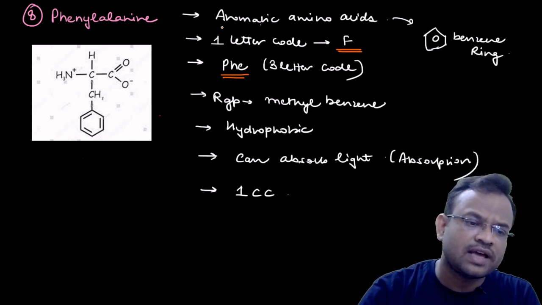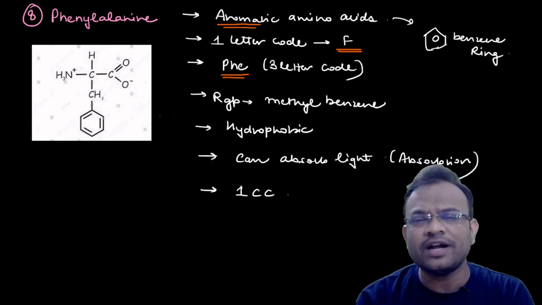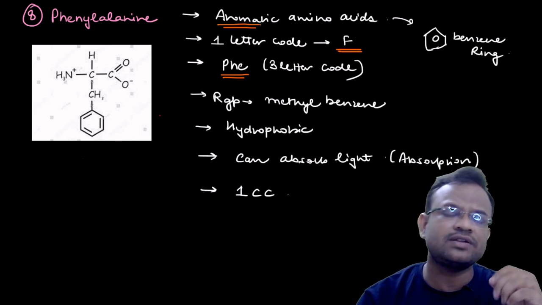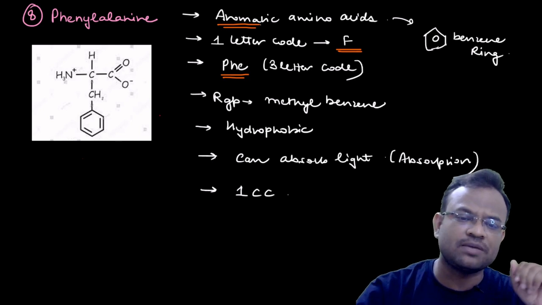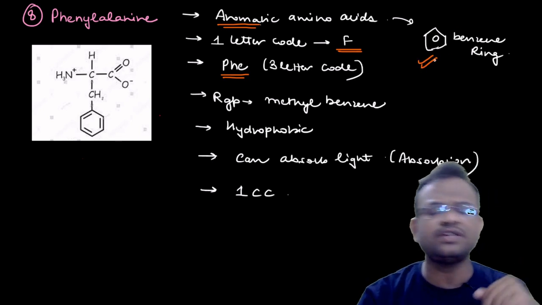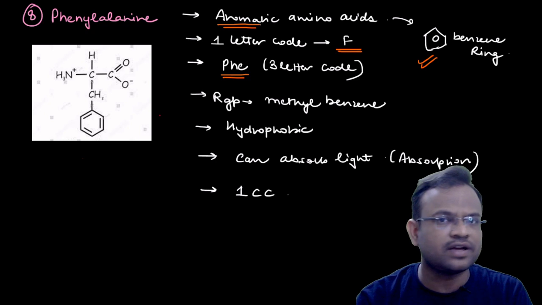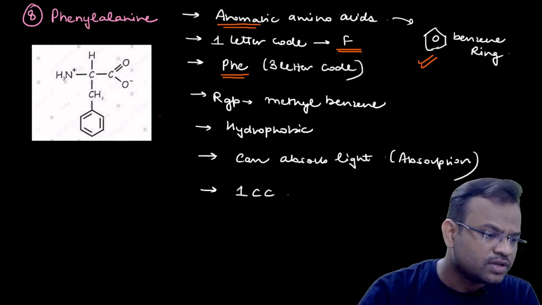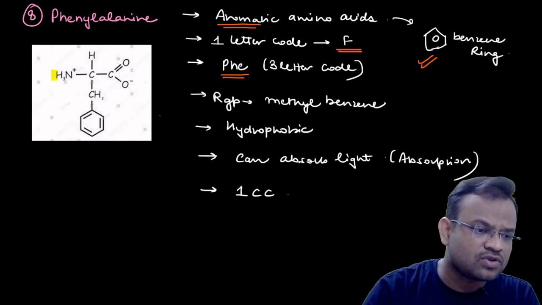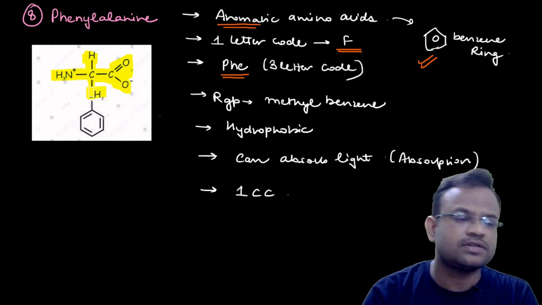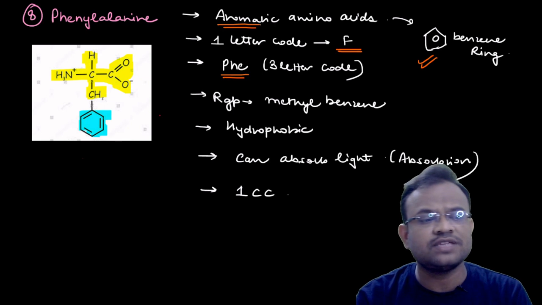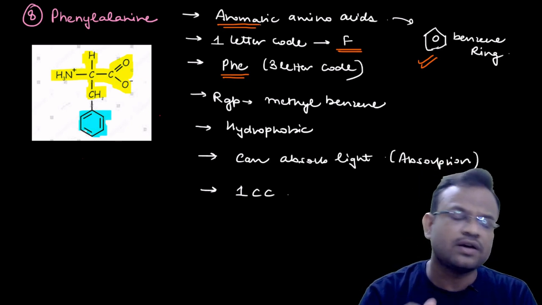Now it is called an aromatic amino acid. Why do you call it an aromatic amino acid? Now in basic chemistry classes you would have learned that aromatic means having the benzene ring. When the benzene ring is present, you can call it an aromatic amino acid. Clear? Okay, so let me just show it to you, where is the benzene. This is the common structure, right? You can see that this is the benzene ring. Now this benzene ring is attached over here as an R group.